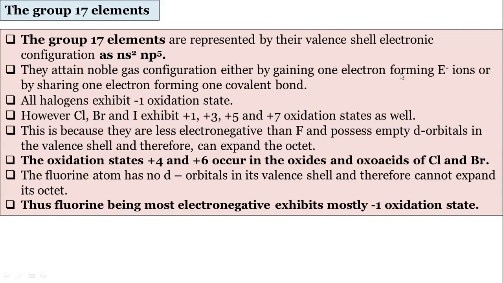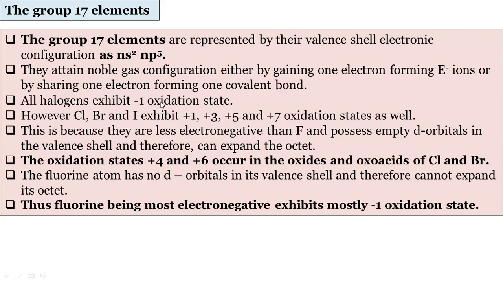By gaining 1 electron they form E- ions, or by sharing 1 electron they form 1 covalent bond. So generally they have the -1 oxidation state, meaning after gaining 1 electron they attain the stable electronic configuration. All the halogens show the -1 oxidation state, remember.